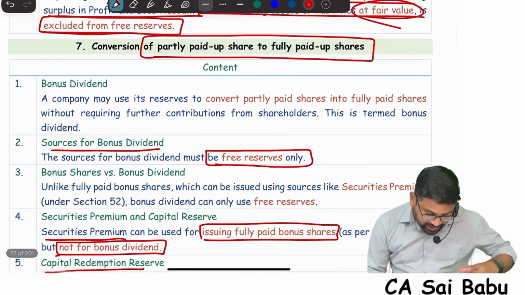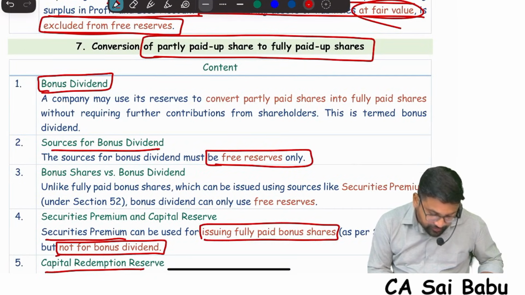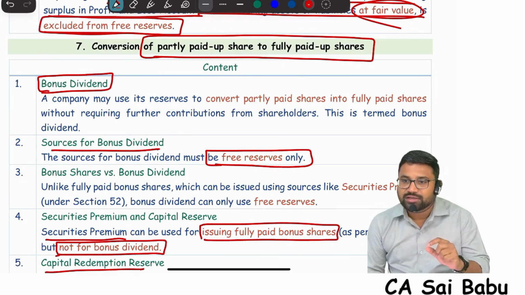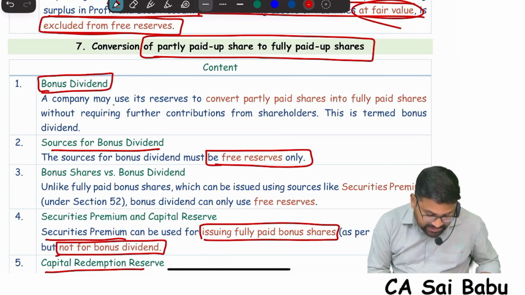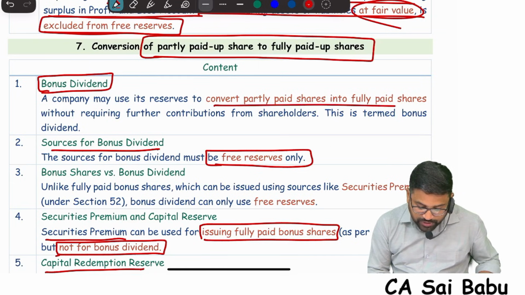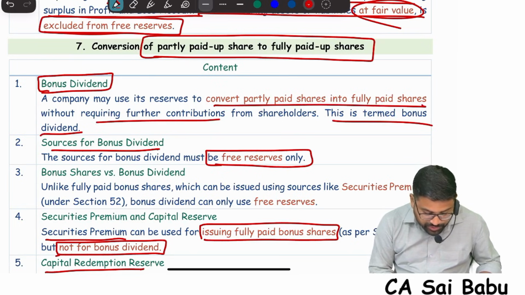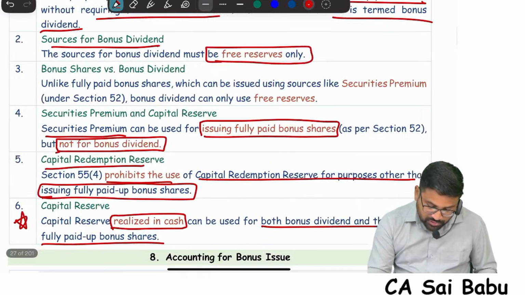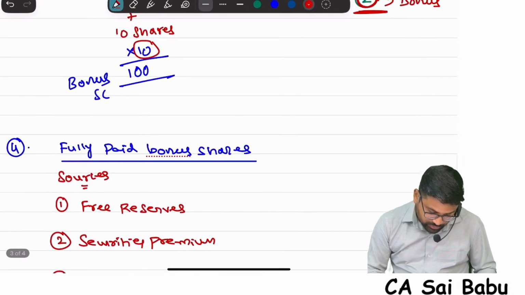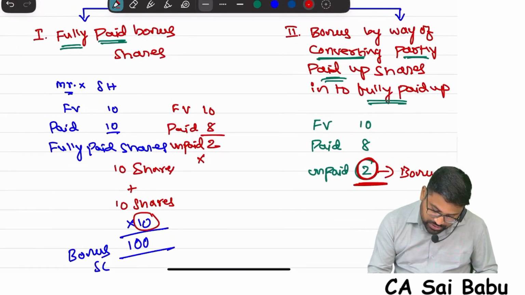The second type of bonus, sir, that is converting partly paid into fully paid, is called bonus dividend. If you see any question with the word bonus dividend, that is the second category of bonus. That is what they have given here. See, a company may use its reserves to convert partly paid into fully paid without requiring further contributions from shareholders. This is termed as bonus dividend. So the second category of bonus is called bonus dividend, sir.